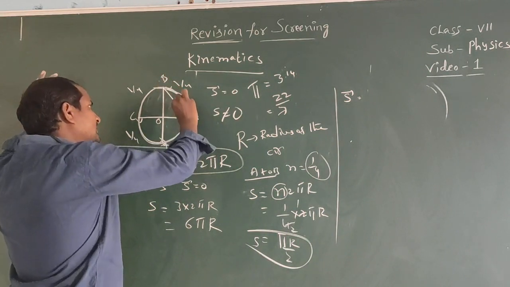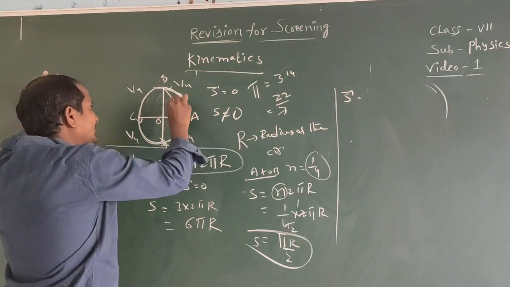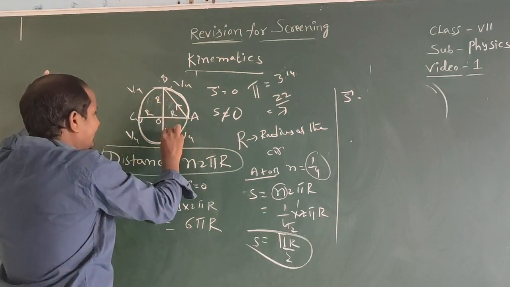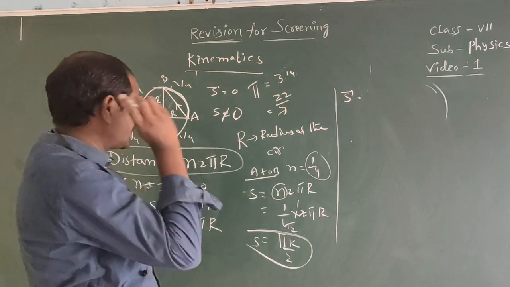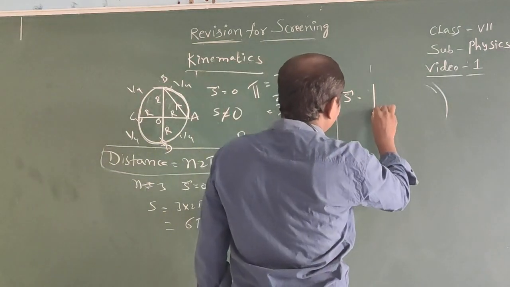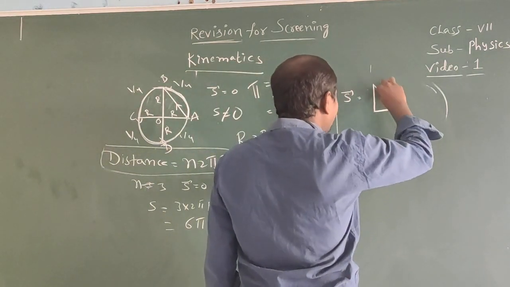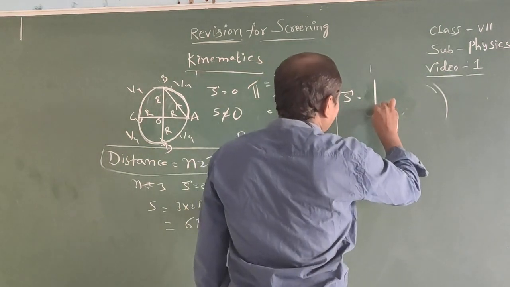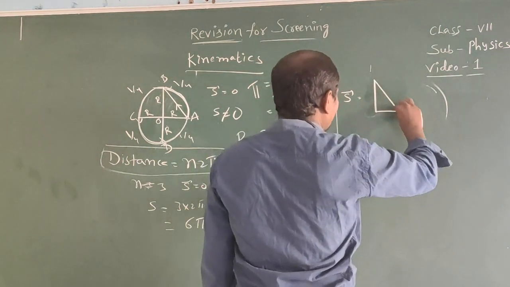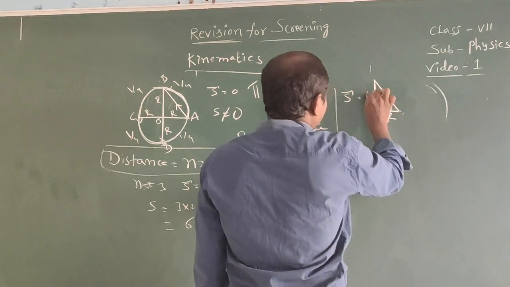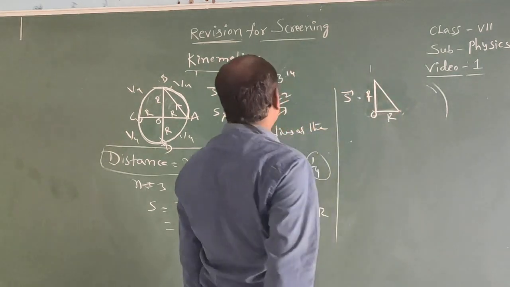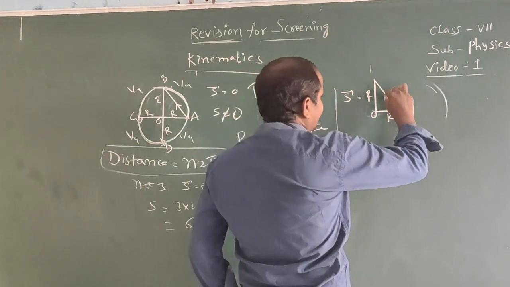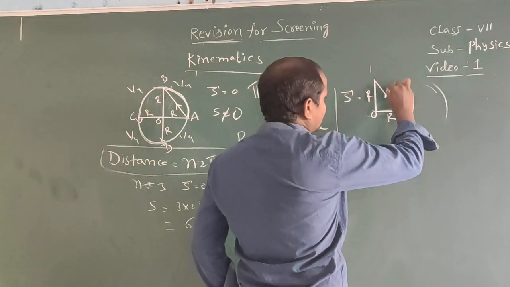It is the shortest path from the initial to the final. It is radius r. Here also radius r. So it is this diagram. The body is moving in a circular path. How many times here? 1 by 4 times. Now it is the diagram. Here radius r, here also radius r. It is O. So here it is the displacement s bar.